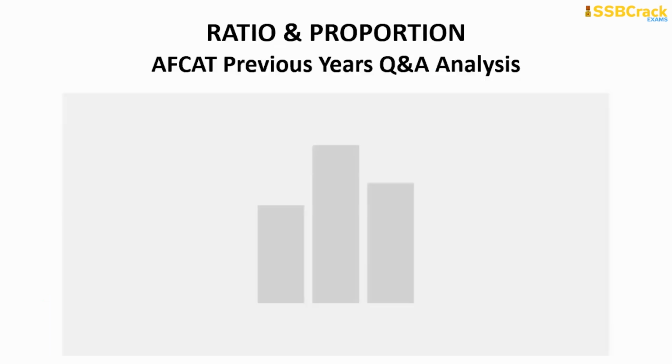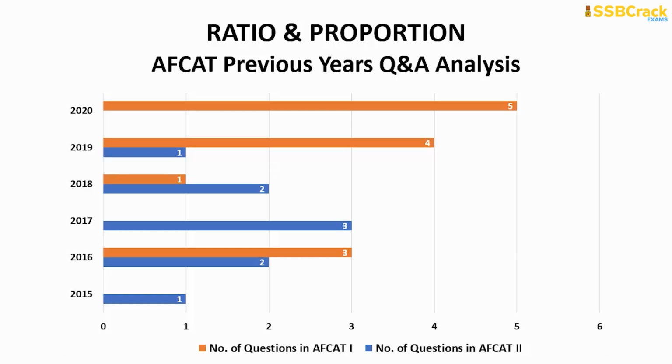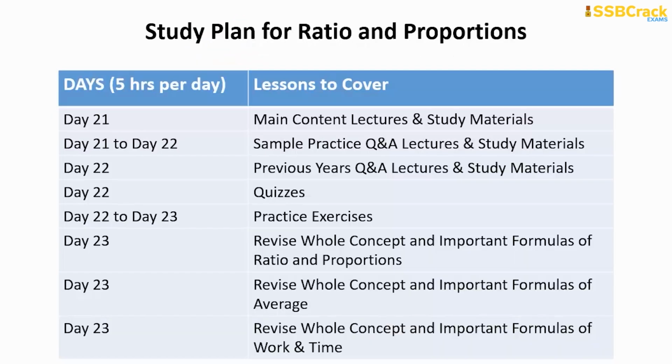Now moving on to the next topic, which is ratio and proportion. The maximum questions from ratio and proportion were 5, which came in the AFCAT 2020 paper, and the minimum was 1 only. So in your upcoming AFCAT exam, you can expect around 1 to 5 questions from ratio and proportion. Now moving on to the study plan for ratio and proportion.